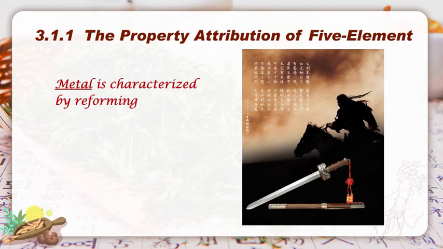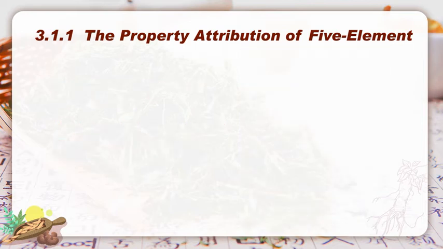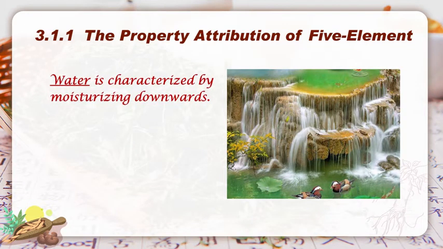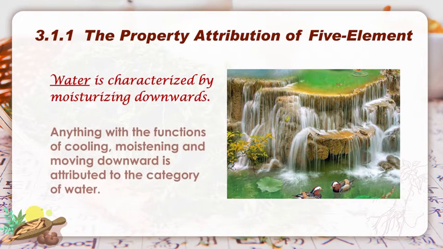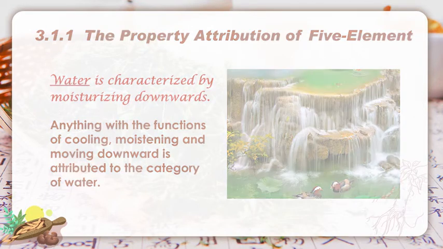Metal is characterized by reforming, means that anything with the functions of purifying, descending, and straining is attributed to the category of metal. In the end, water is characterized by moisturizing downwards, means that anything with the function of cooling, moistening, and moving downward is attributed to the category of water.